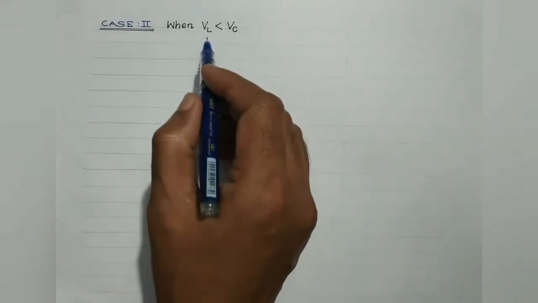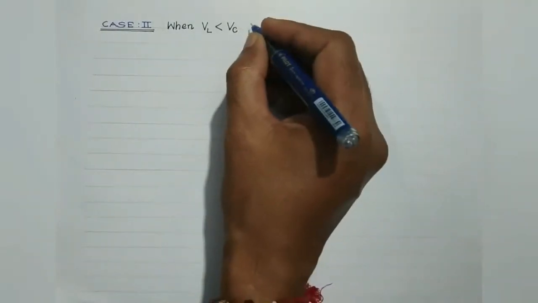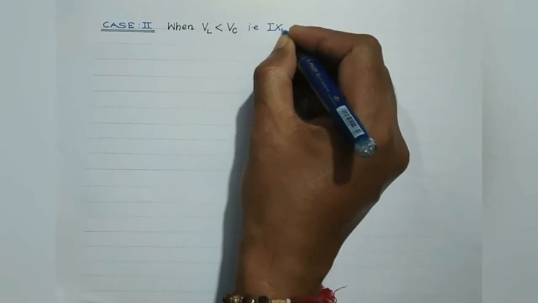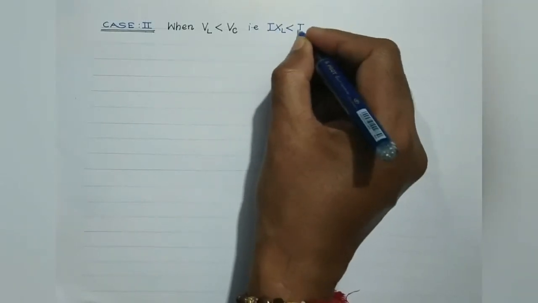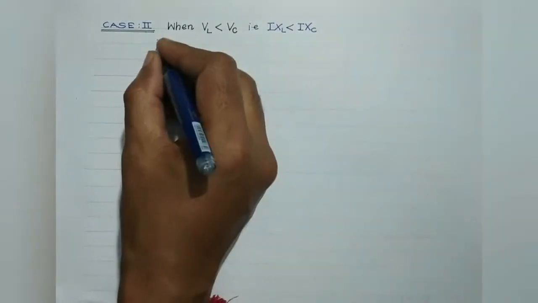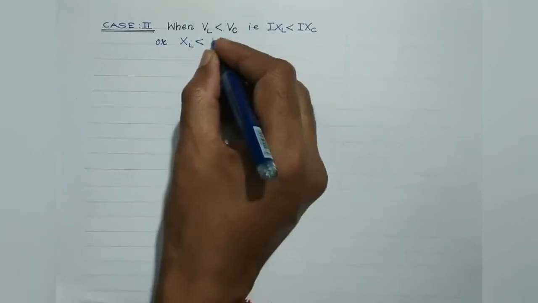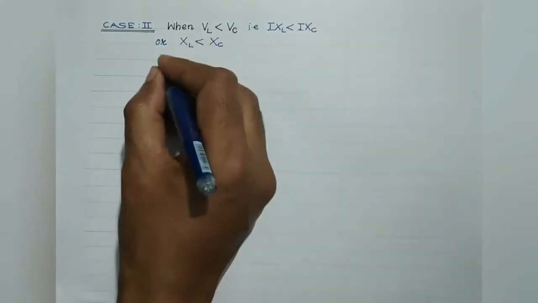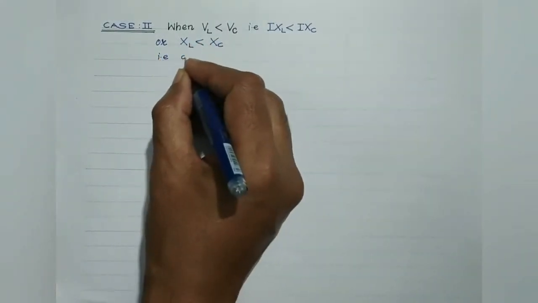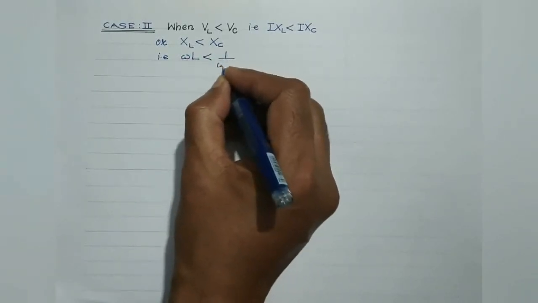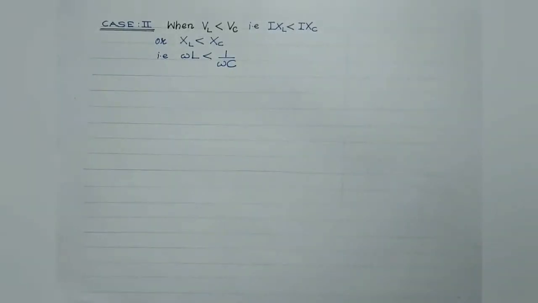Now let us consider case 2. That is when VL is less than VC. It means that IXL is less than IXC, or in other words, the inductive reactance is less than the capacitive reactance. That is, we are dealing with the case when omega L is less than 1 by omega C, right? So let's draw the phasor diagram for this particular case.